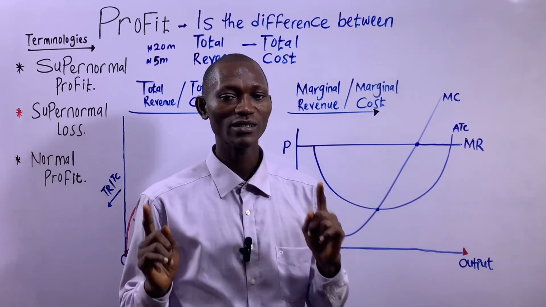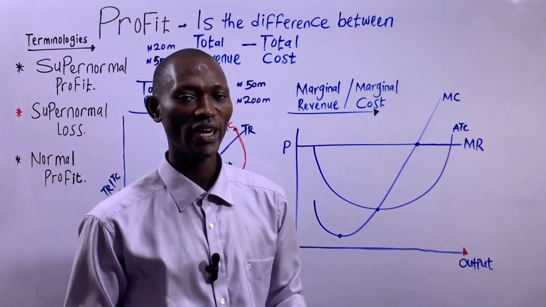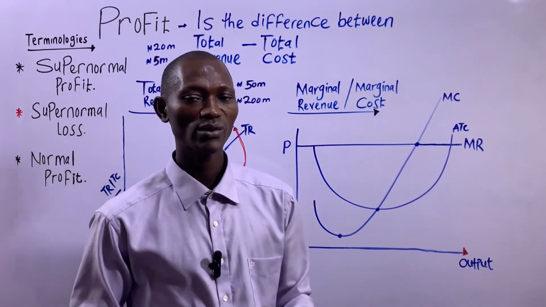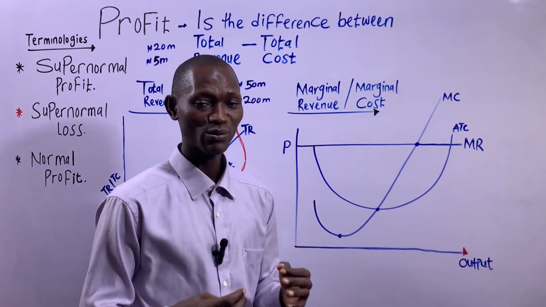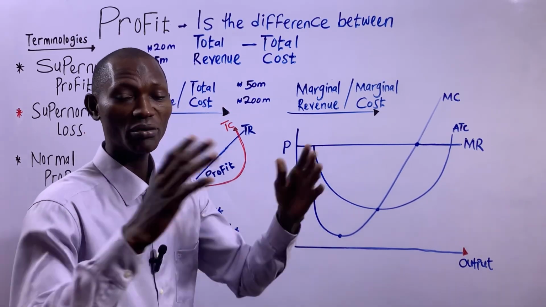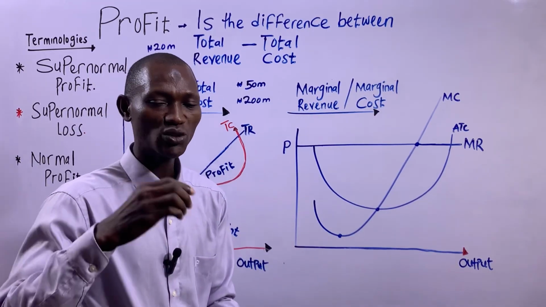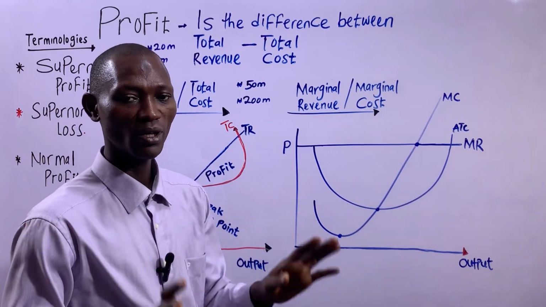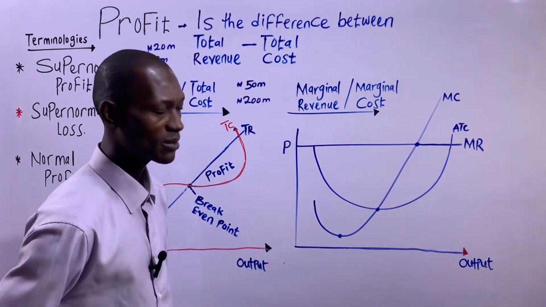So the profit maximizing output of a firm is where MR equals MC, because at that output, profit is always the highest. It's always the biggest for the firm, basically. And that should be the output that the firm should produce. Now, let's explain it further.